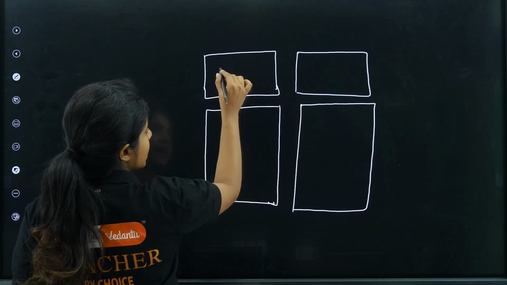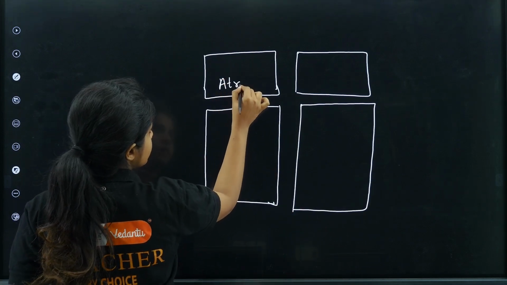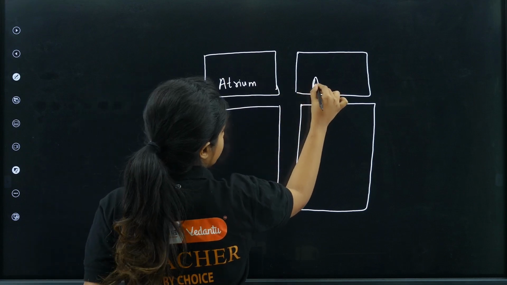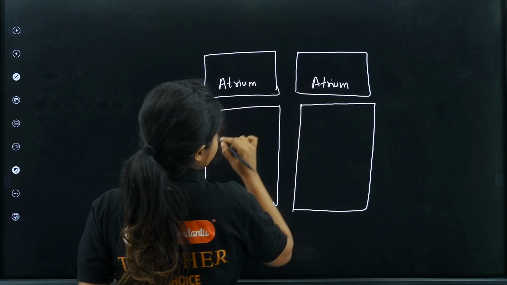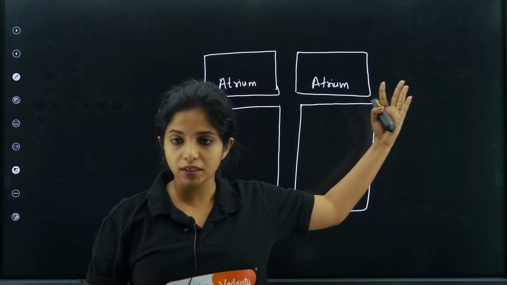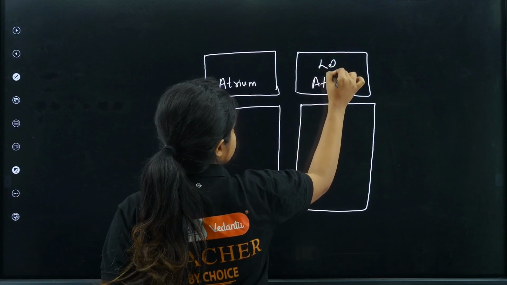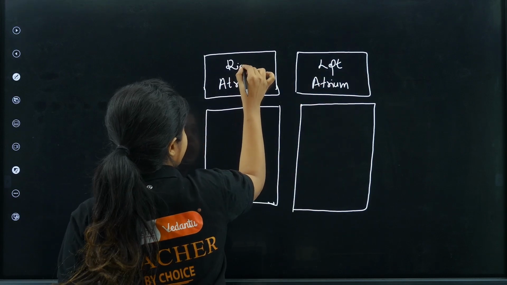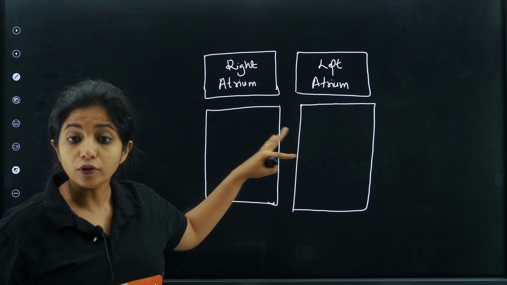This is known as an atrium. The smaller ones, they are known as atrium, my dear children. Okay, and there is a left side to it and a right side to it. So this is the left side, so I am writing left atrium, and this is the right atrium, my dear children. Similarly, you have 2 ventricles also.